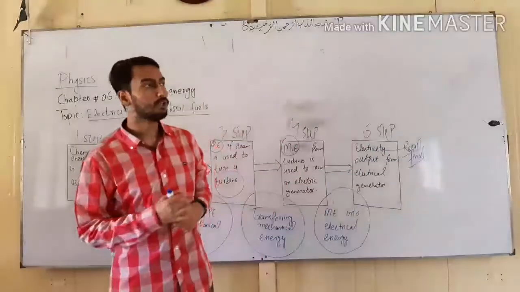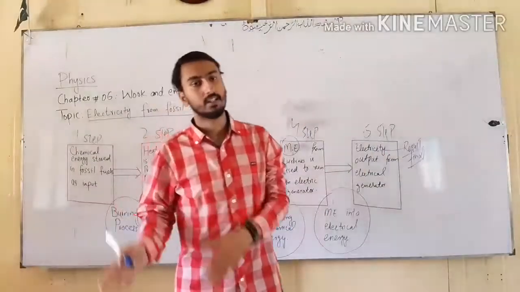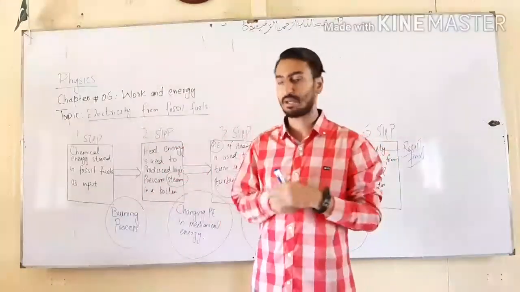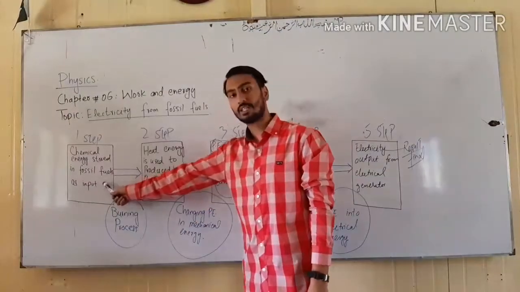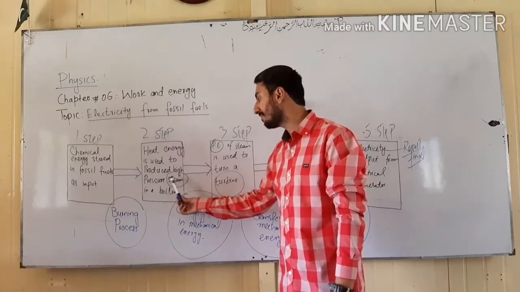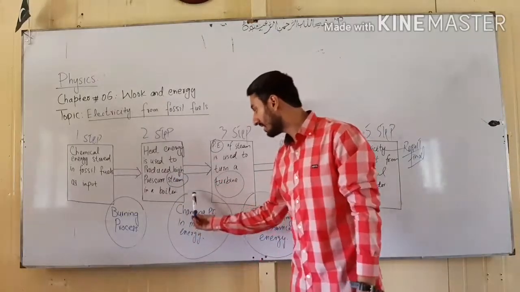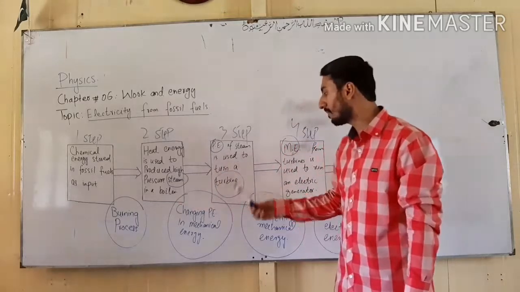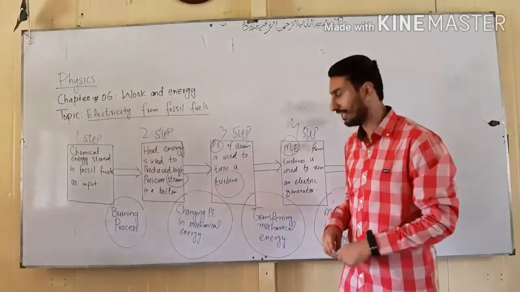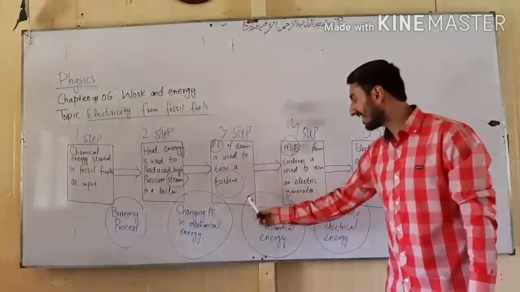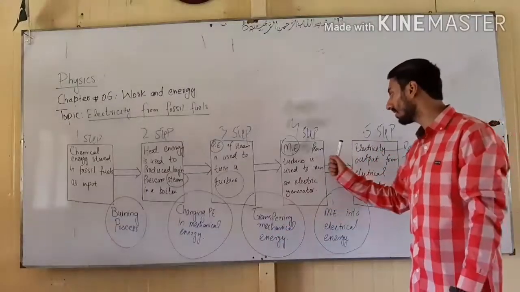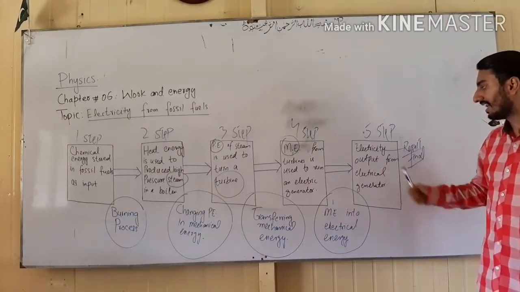So students, I have told you that from when fossil fuel is burned to the final production of electricity, a lot of energy conversion occurs. I am going to summarize this. Fossil fuel is the burning process. From fossil fuels, heat energy is produced and high pressure steam is produced in the boiler. When this steam is provided to the turbine, it changes the potential energy of steam into the mechanical energy of the turning turbine. Then this mechanical energy is transferred to the electric generator, which produces the final electrical energy.